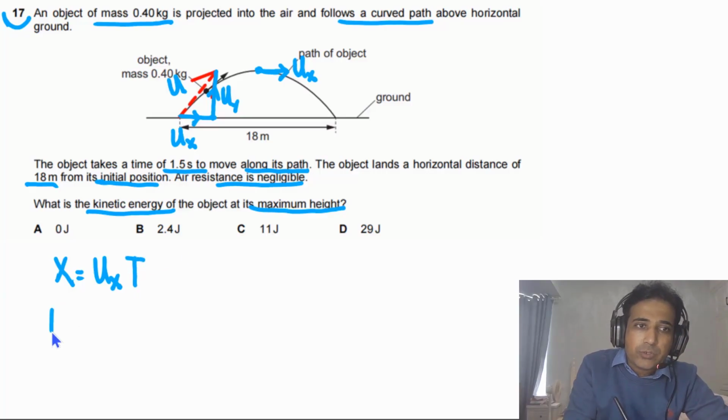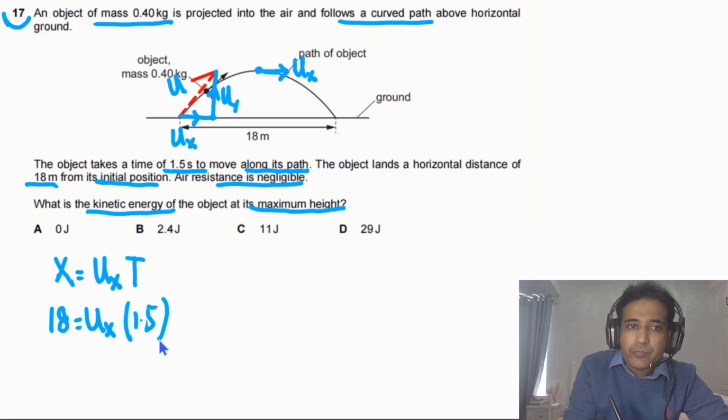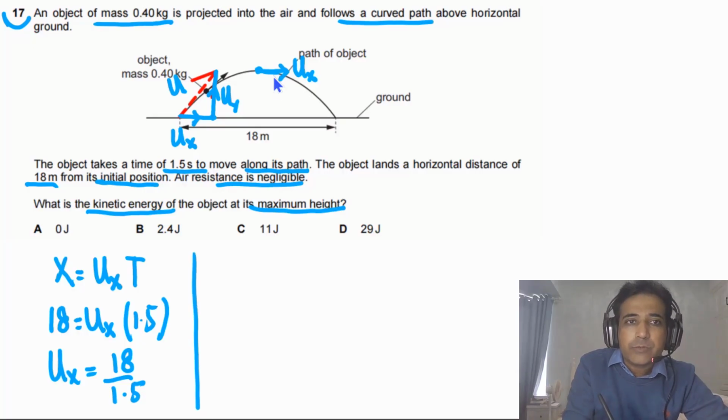So we have horizontal displacement that is equal to 18. Ux we can calculate from here, and the time taken is 1.5. So we can say Ux in this case will be equal to 18 divided by 1.5. But for this question we need to calculate kinetic energy at this point.